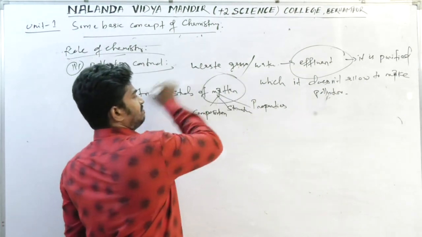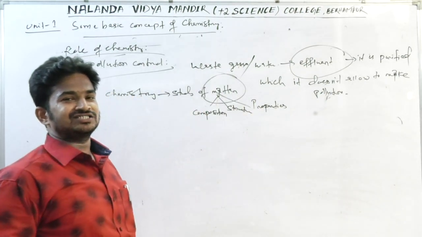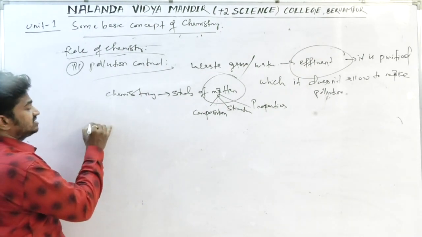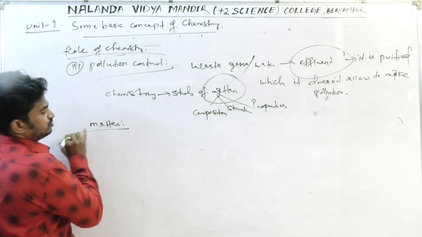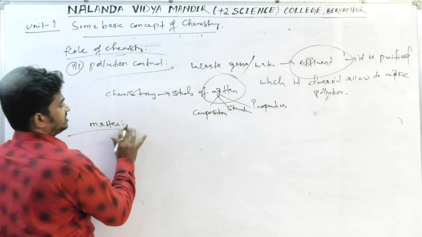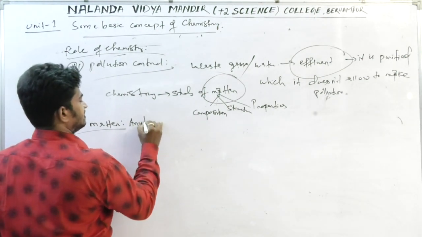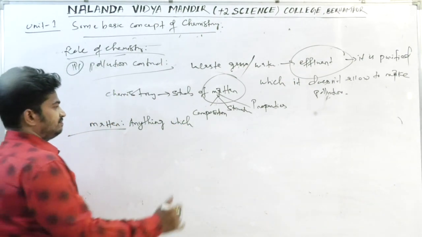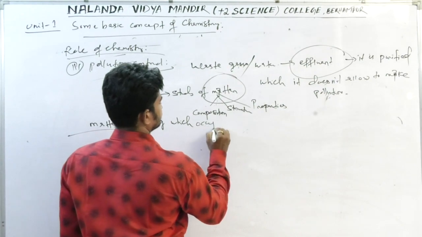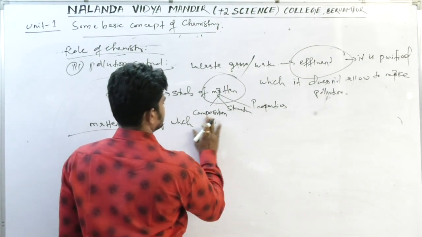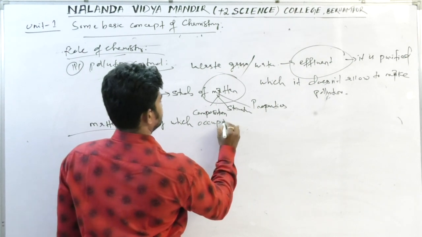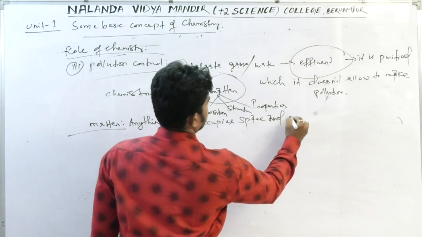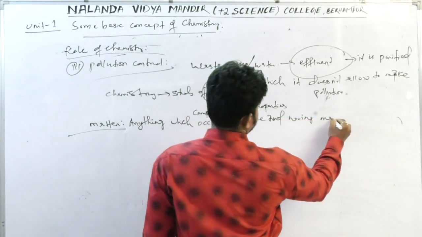So when we are talking about matter, we should first know the classification of matter. Before getting to that, we should first know what matter is. I already told you, but once again I am going to tell you. Matter is anything which occupies space and has mass.